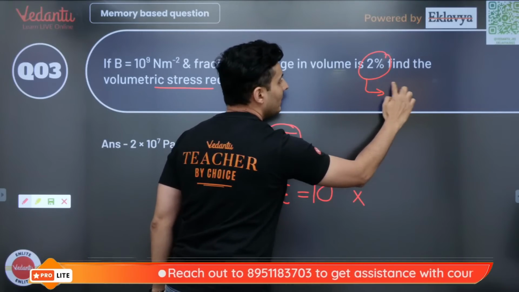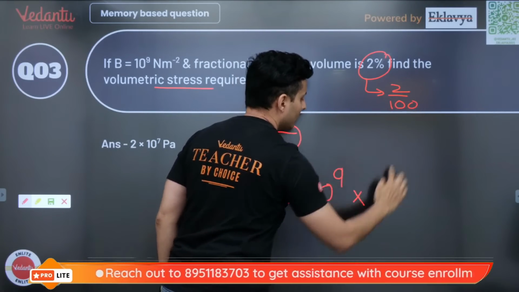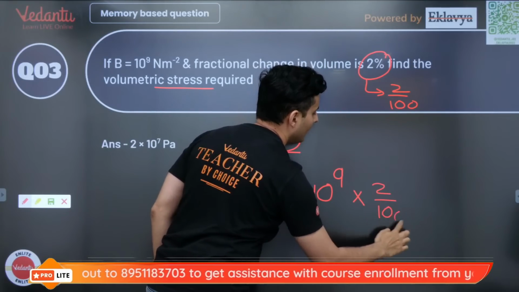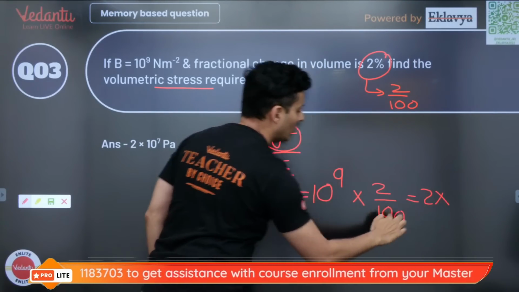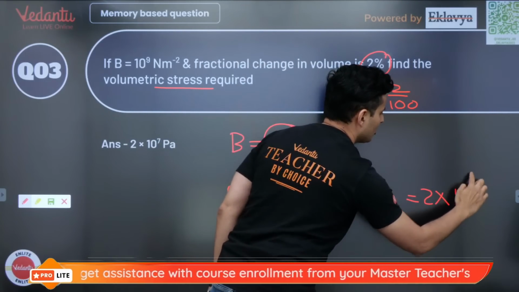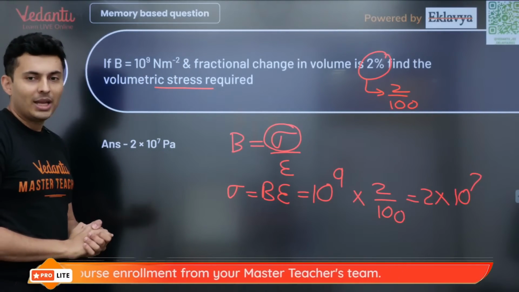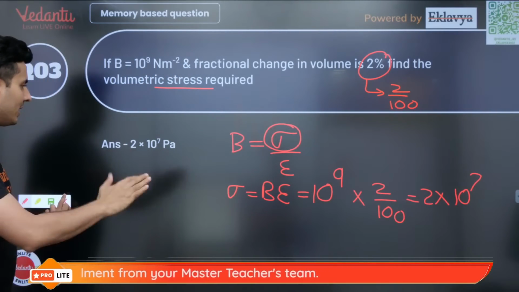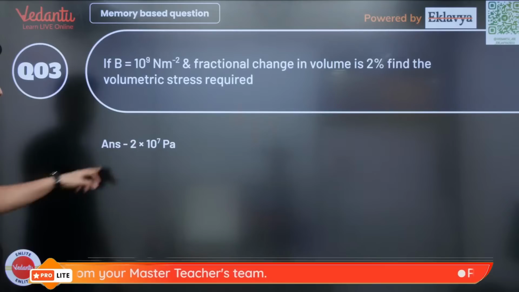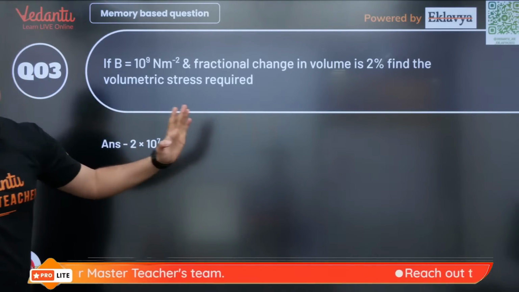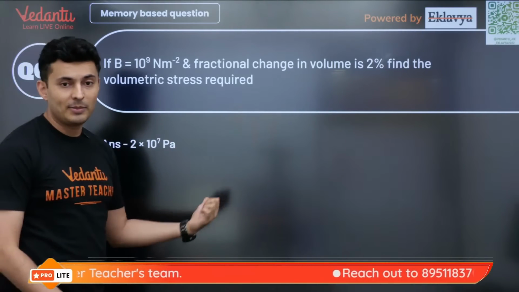So 2% means 2 by 100. That is the meaning of it. So it is 2 by 100. So it will just become 2 into, the 10 powers will cancel, so it will become 10 to the power 7. Just check this out. Very simple, direct application of the formula. So there you go. I hope you guys got this. It was 2 into 10 to the power 7, my warriors.